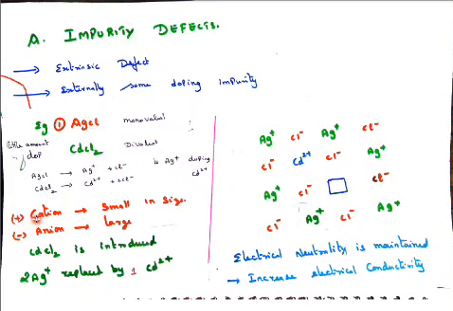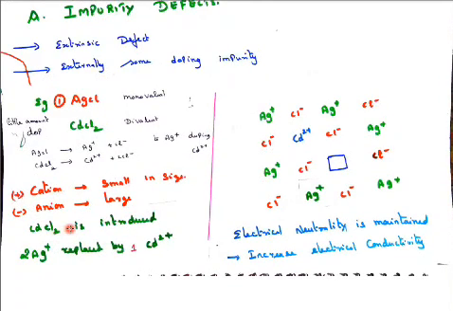A cation is formed by removal of electrons, so the size automatically shrinks and is always smaller than the original atom. An anion is formed by adding electrons, so definitely the size increases from the original atom. So the anion is always larger in size and the cation is smaller, because the cation is formed only by removal of electrons and the anion only by addition of electrons. When you add electrons, the size increases; when you remove electrons, the size decreases. This is very, very important in defects.